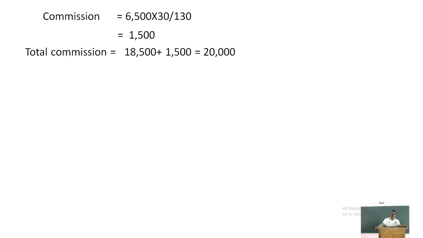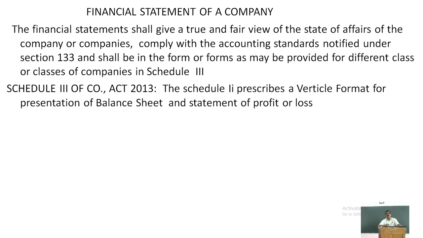The balance sheet as well as the statement of profit and loss should be prepared and presented in the same format, including the same contents, which are given in Schedule 3 of the Companies Act of 2013, right? And also, I told you there is a change in the financial year. The financial year of the company should always end on 31st March, right?